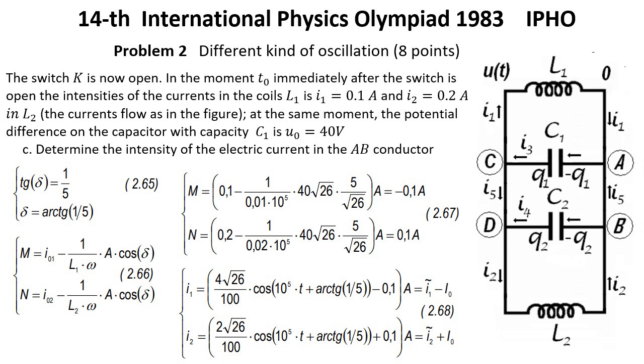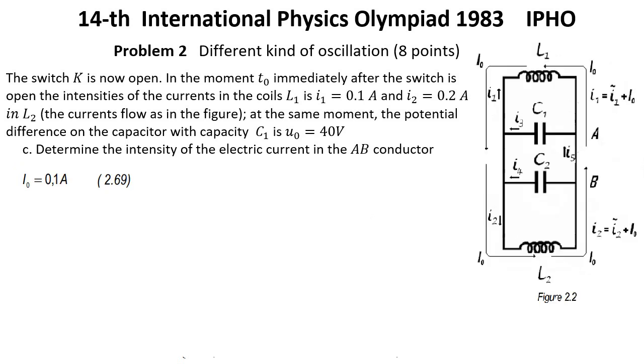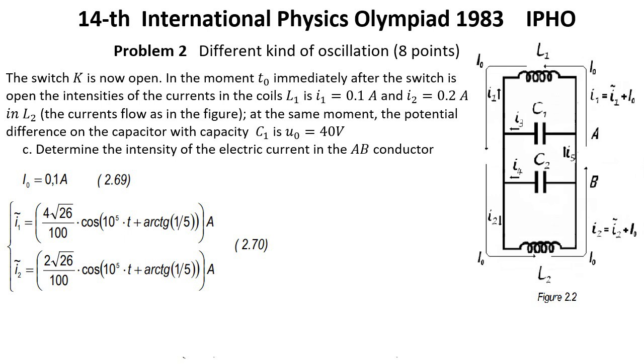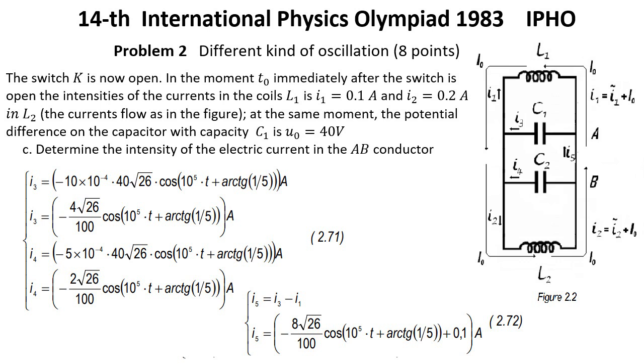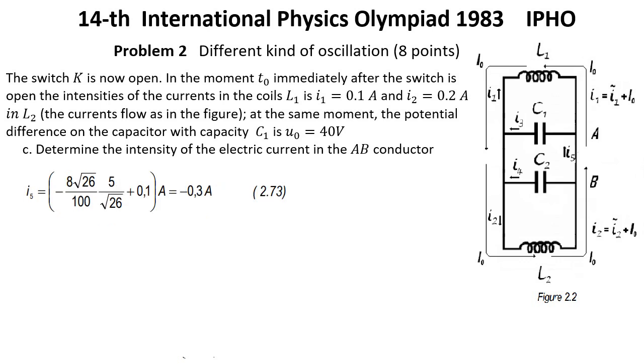The currents through the coils are the superposition of sinusoidal currents having different amplitudes, and a direct current passing only through the coils. This direct current has the constant value 2.69 as in figure 2.2, the alternating currents through the coils have the expressions 2.70, the currents through the capacitors have the forms 2.71, the current I5 has the expression 2.72. The value of the intensity of I5 current is the answer to question C. The initial value of this current is 2.73.